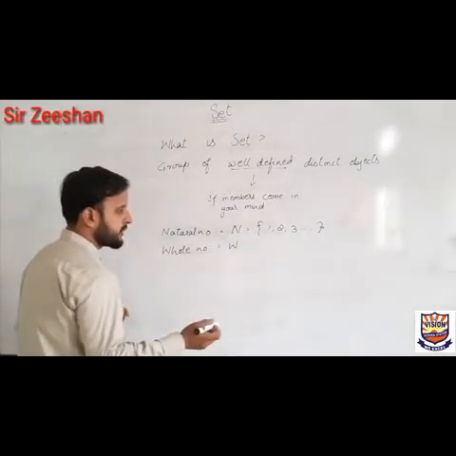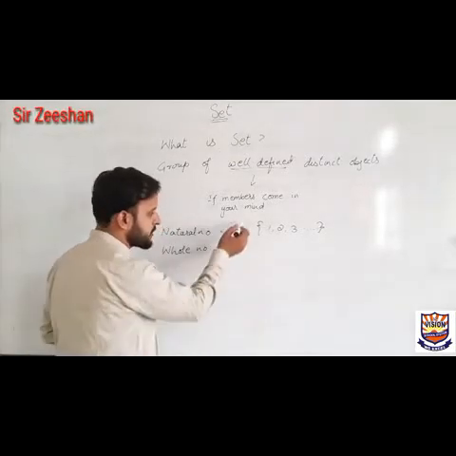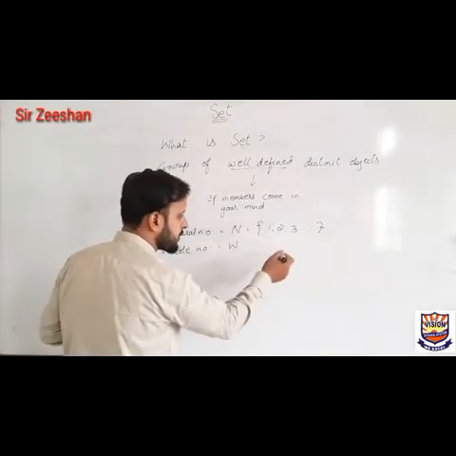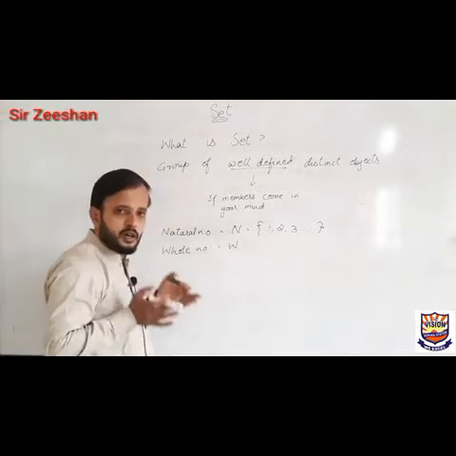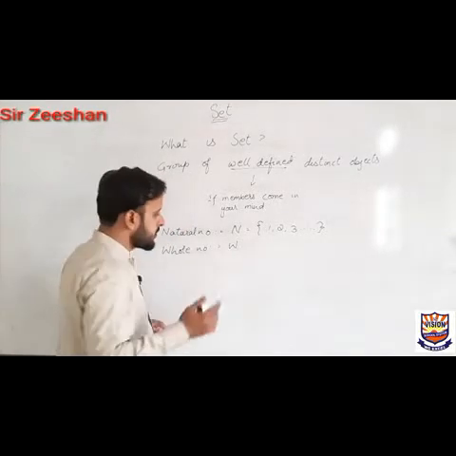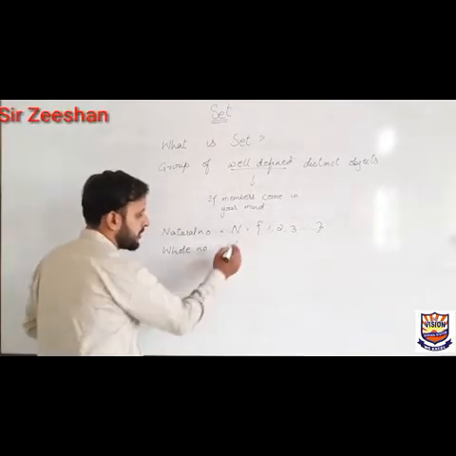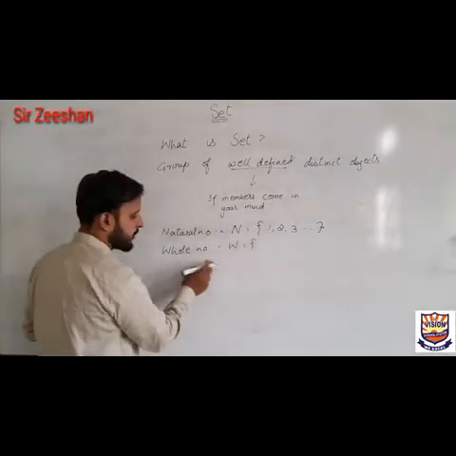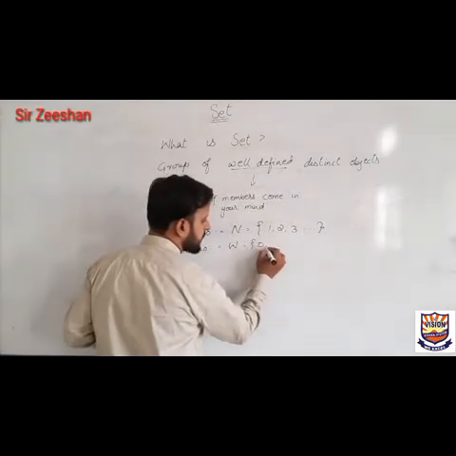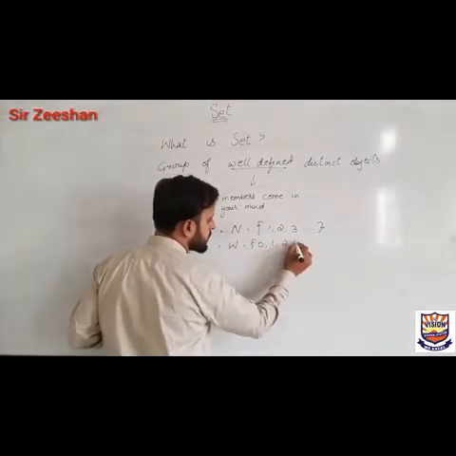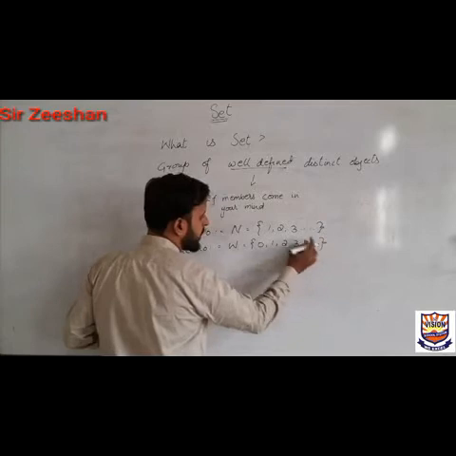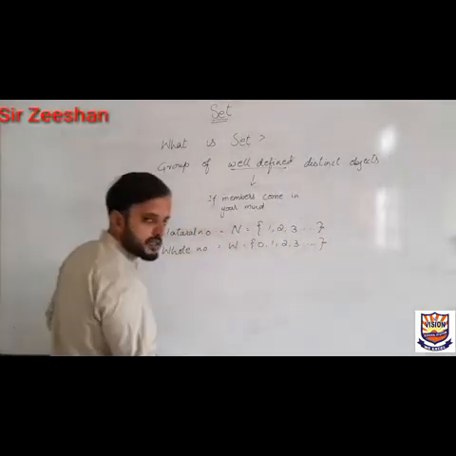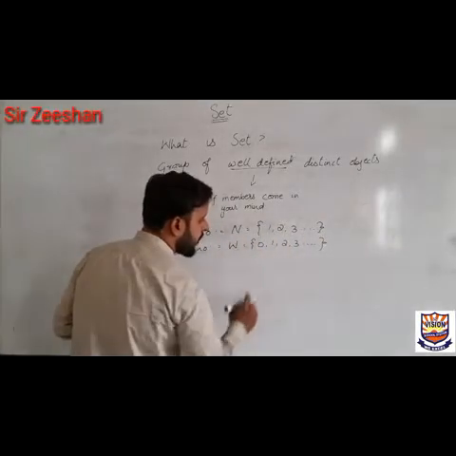As you know that for representing or for denoting a set we use a capital letter, and inside of the bracket small letters will come. Okay, that's for sure, good. W is the sign of whole number and the numbers will start from 0, 1, 2, 3. If the numbers are starting from 1, they are called natural numbers, and if the numbers are starting with 0, they are called whole numbers.